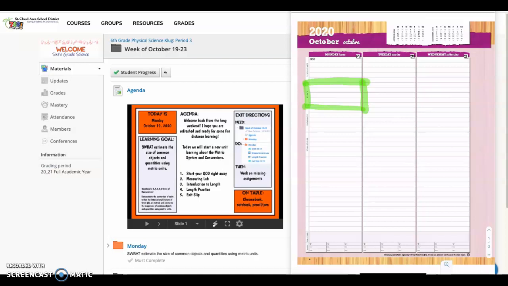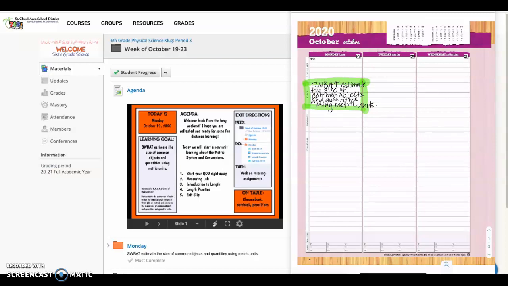So I will start by writing students will be able to, and then I'm going to write the whole learning goal, estimate the size of common objects and quantities using metric units. Right, so you should be doing that each day right before you do your question of the day